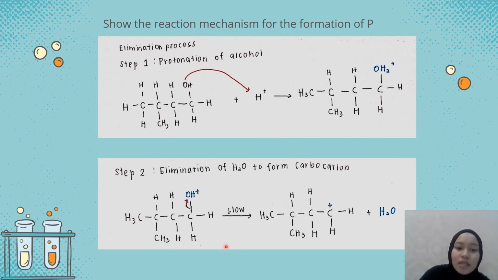Okay, so step 2, elimination of H2O to form a carbocation. As we can see here, it's still 3-methyl-1-butanol, but it is already OH2 plus. The arrow goes from the bond, not from the carbon here, and the rate of the reaction is going to be slow. So we are going to eliminate H2O here, taking it out of OH2 plus.